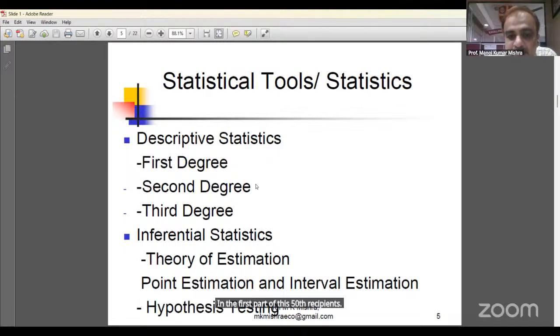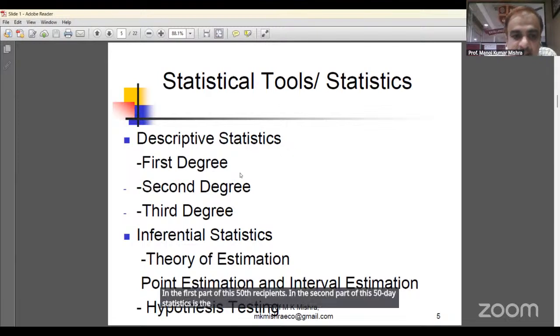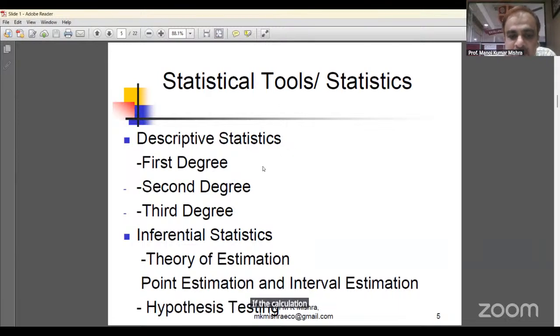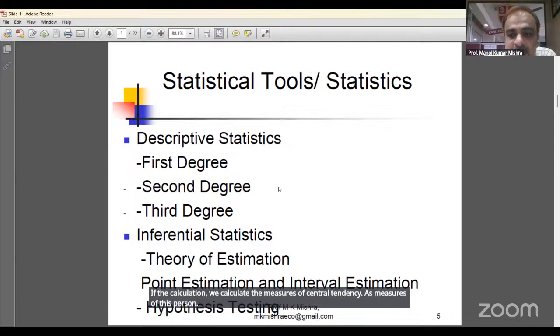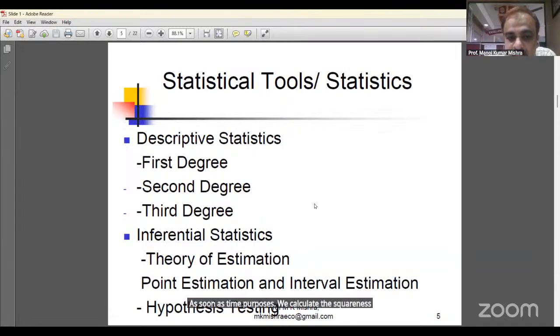The second part of descriptive statistics is the calculation. In the calculation, we calculate the measures of central tendency, measures of dispersion, skewness and kurtosis. I will teach you the meaning of skewness and kurtosis. I think it is given in the next slide.